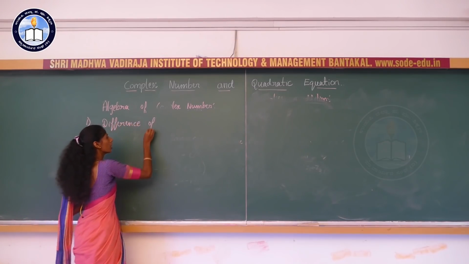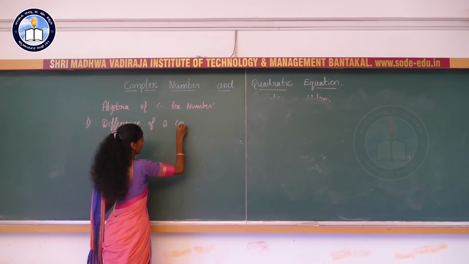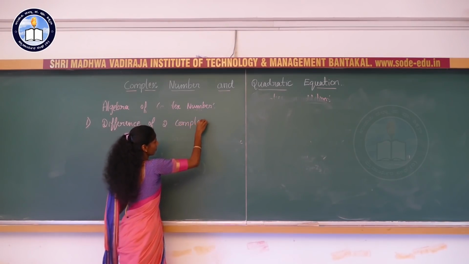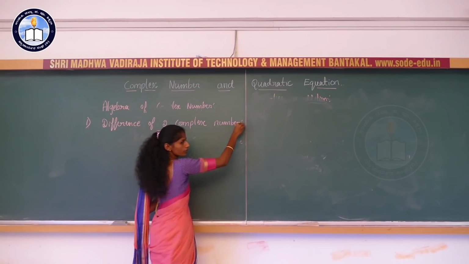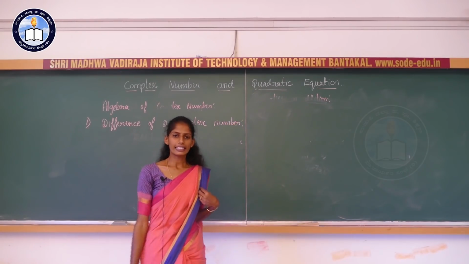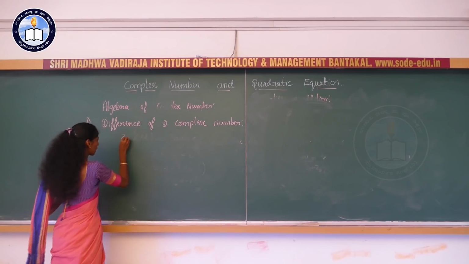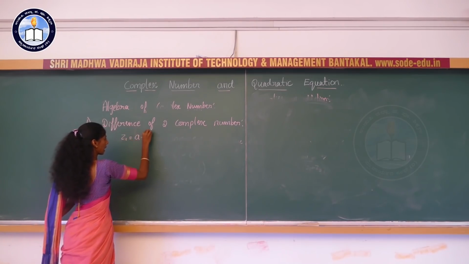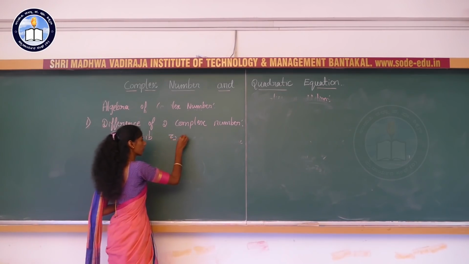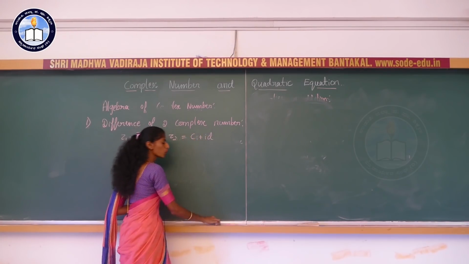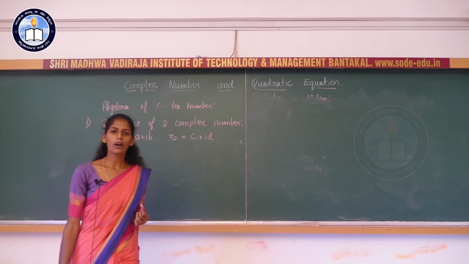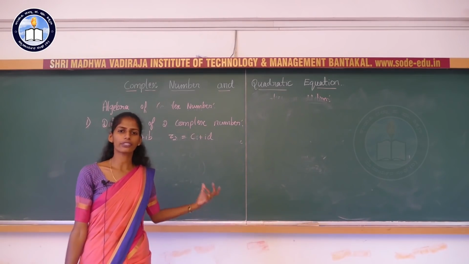Difference of two complex numbers. So see here, we will consider z1 equal to a plus ib and z2 equal to c plus id as the two complex numbers. Now how to find the difference of these two complex numbers?